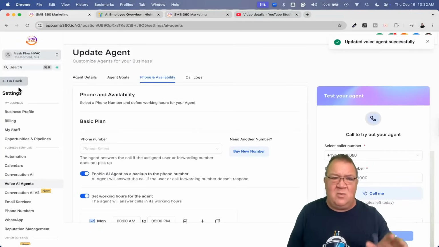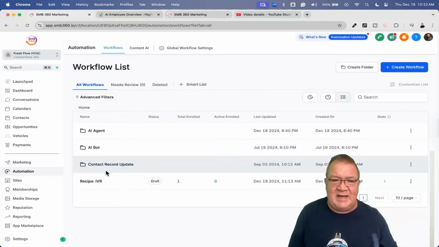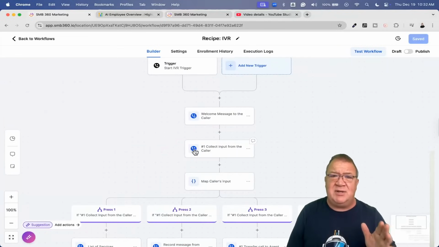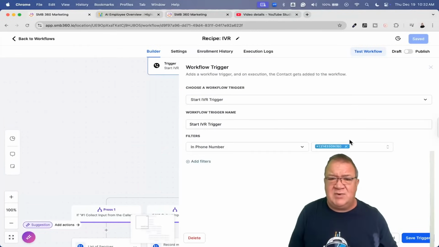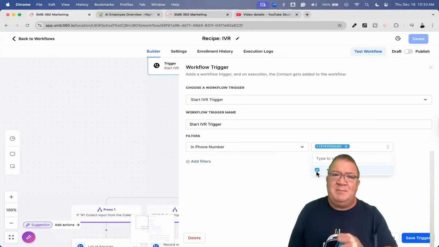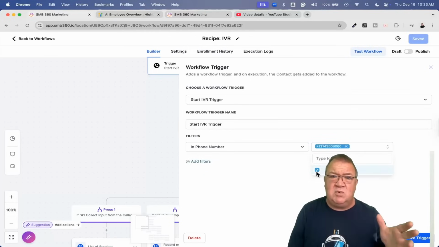Now, the cool thing, I was going to go use some cool stuff about the AI agent already, but we're not there yet. I just want to make sure that you understand about the IVR system. So here for the trigger, if you do have this, notice that you can uncheck this if you wanted to, and check it, because that phone number is not being implemented by another tool within the Highlevel system.